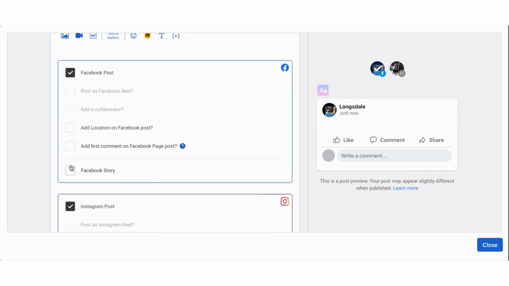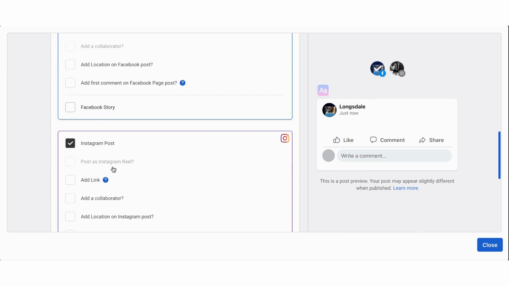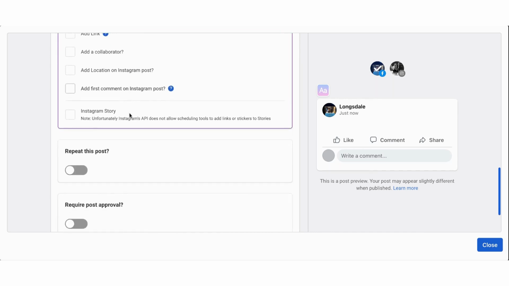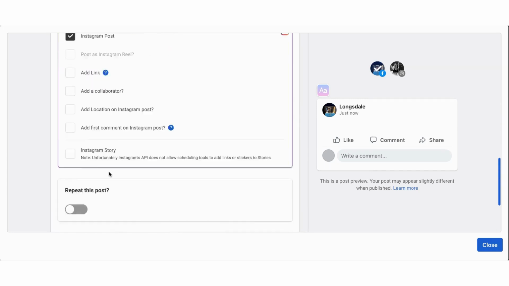Facebook post, Facebook story, which is what I love. I don't have to load them separately. I can load a Facebook post and a Facebook story, which is amazing. You can do location, you can add a first comment, and then just schedule posts. So yeah, it's very, very good.